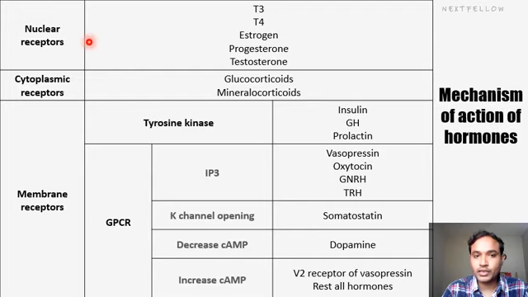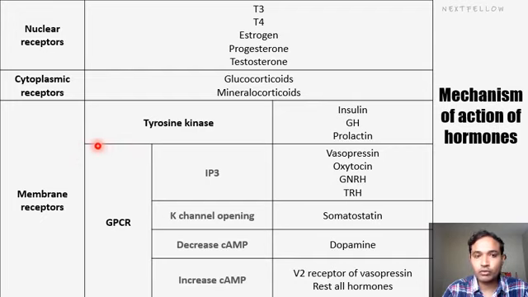So all these major hormones, mainly thyroid hormones, estrogen, progesterone and testosterone, act through the nuclear receptor. Similarly, cytoplasmic receptors: examples are glucocorticoids and mineralocorticoids. The next group is membrane receptors. We have two types: tyrosine kinase receptors and GPCRs, G protein coupled receptors. In tyrosine kinase receptors, we have an example. This is an MCQ: insulin belongs to tyrosine kinase.